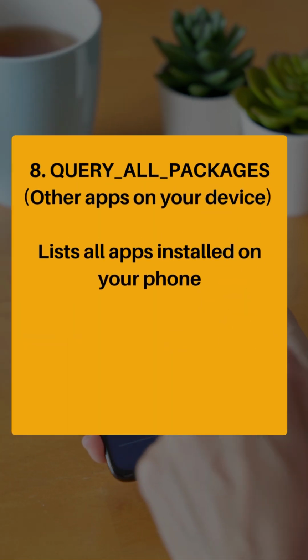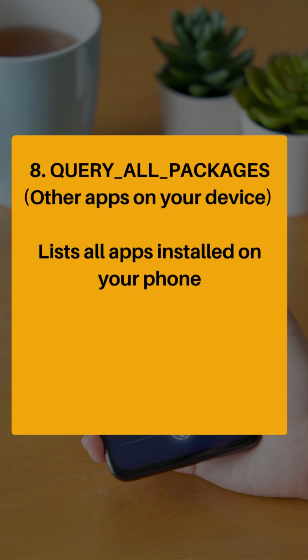The next one is query all packages. This permission will list all apps installed on your phone. And Google is saying, you know what, you can no longer have access to that kind of information. Google is actively protecting our privacy.